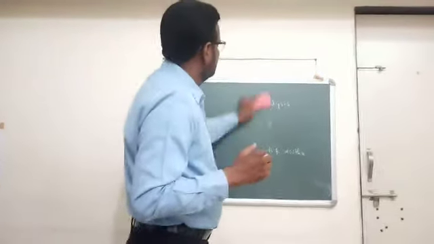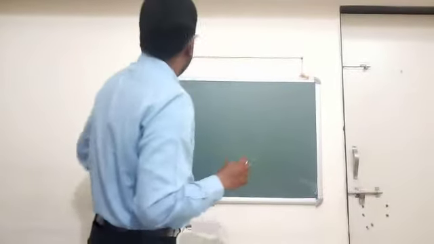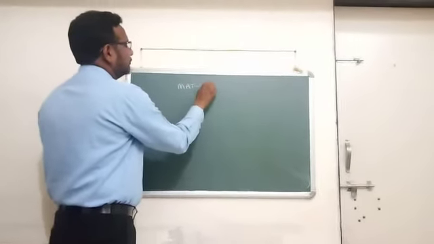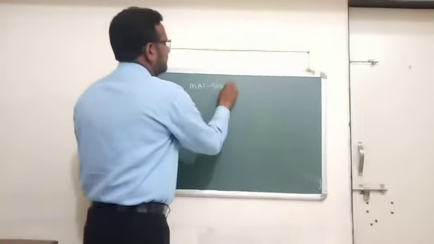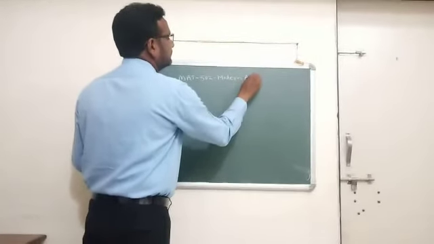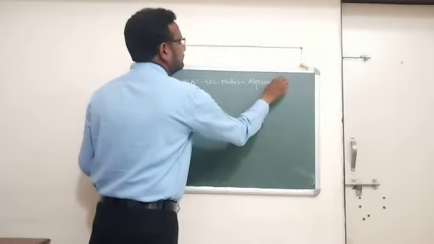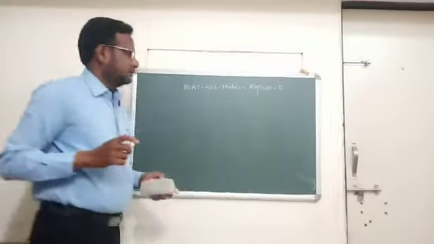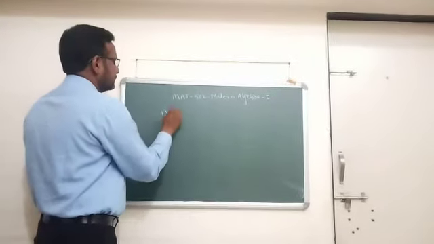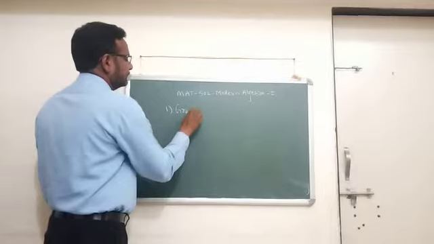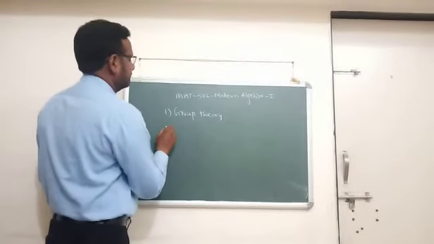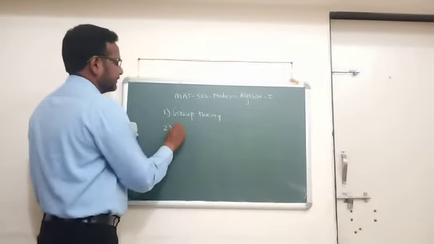Now we see the syllabus of second paper having code MAT 502 with title Modern Algebra First. In this paper, we have to study 2 topics. The first one is group theory, and second topic is ring theory.